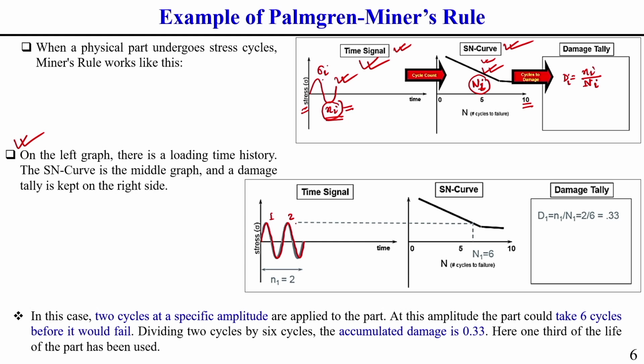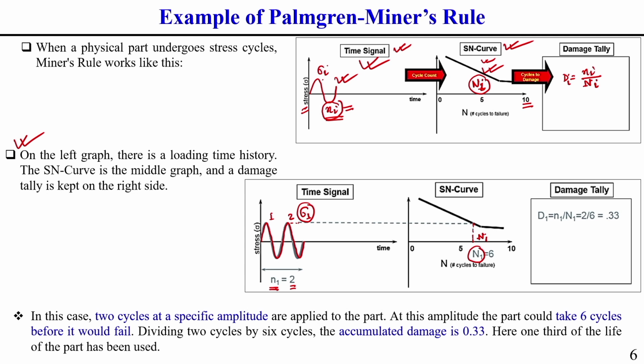Corresponding to this stress magnitude, we need to find out what is capital N1. Here the number of cycles is small n1 equal to 2, and the stress amplitude is, let us consider, sigma 1. Corresponding to this sigma 1, we can easily find out from the SN curve the number of cycles capital N1.